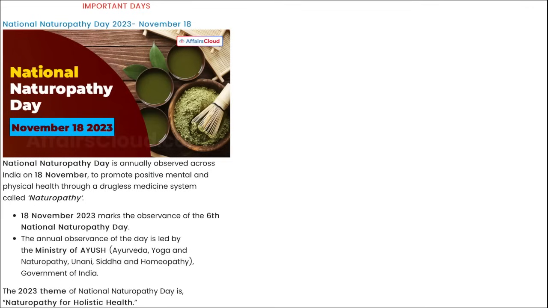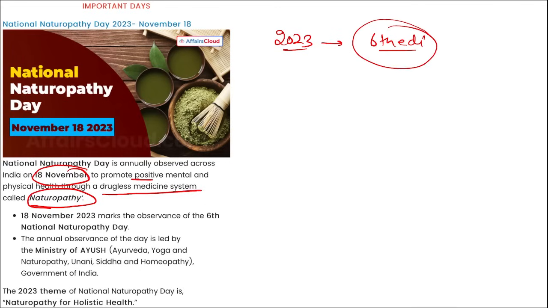Next, important is National Naturopathy Day. We observe this day on 18th of November, and it is to promote positive mental and physical health through a drugless medicine system called naturopathy. Correct? So this is your National Naturopathy Day observed on 18th of November, and generally this day is observed every year, and this year in 2023 this was the 6th edition of the National Naturopathy Day that was observed in 2023.